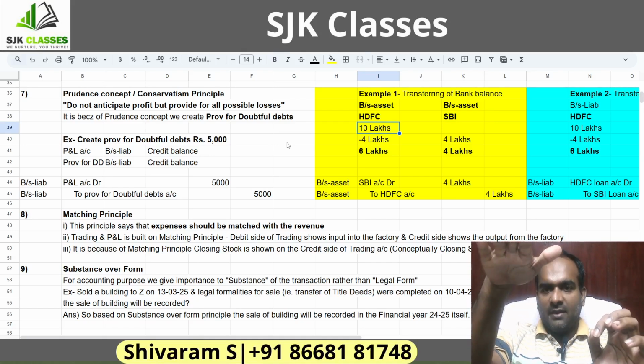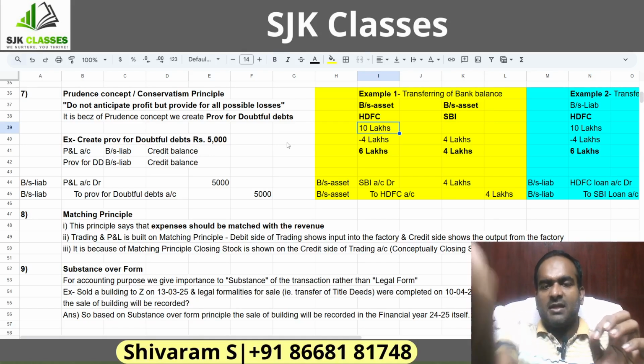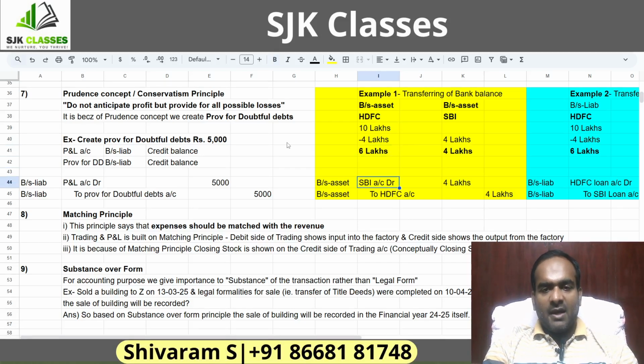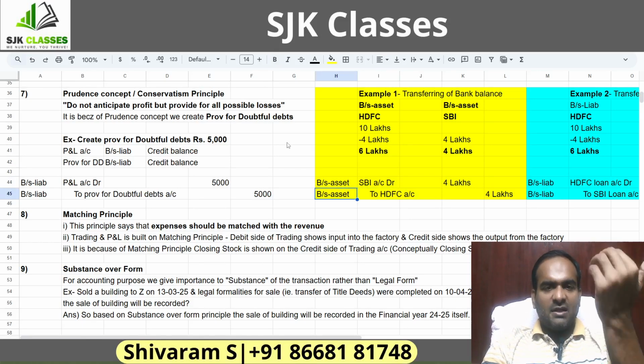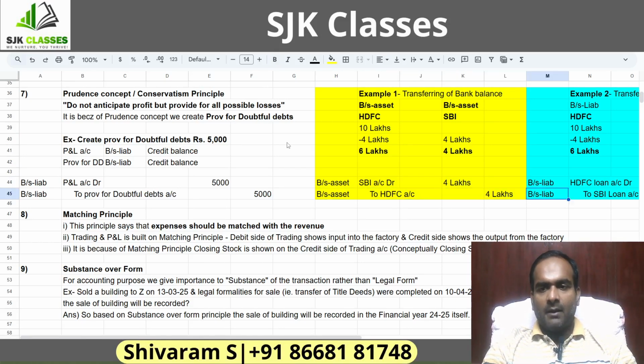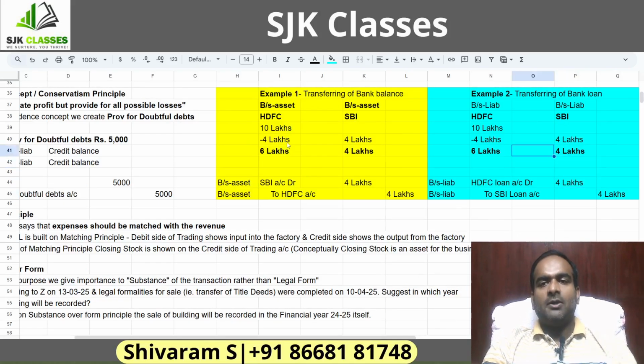HDFC bank balance reduces, SBI bank balance increases. So the entry will be SBI account debit to HDFC account, 4 lakhs. SBI asset increases, HDFC asset decreases. Now, let's move to example 2.